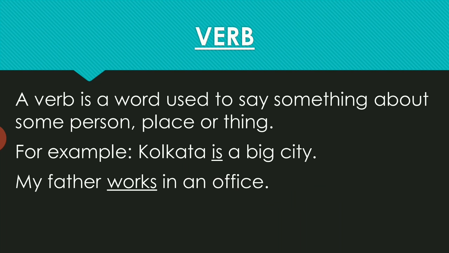The next part of speech is verb. A verb is a word that is used to say something about some person, place, or thing. Or we can even say that a verb is a word which says what a person or a thing is, has, or does, or what happens or is done to a person or a thing. It is the most important word in a sentence, and every sentence has a verb, right?